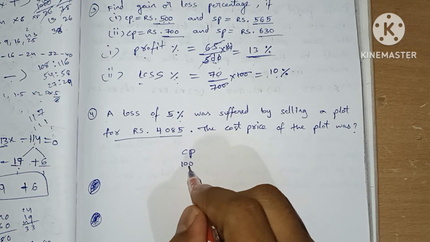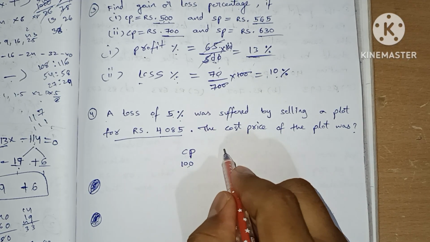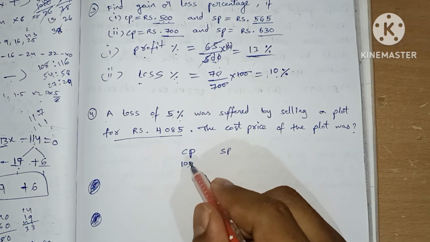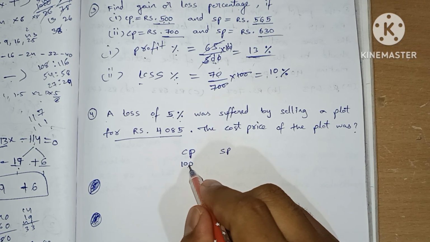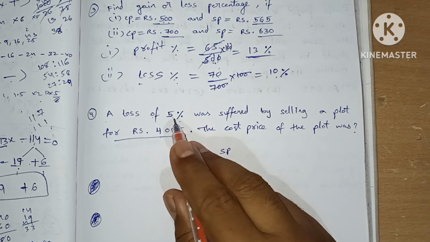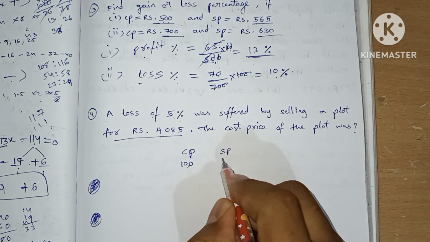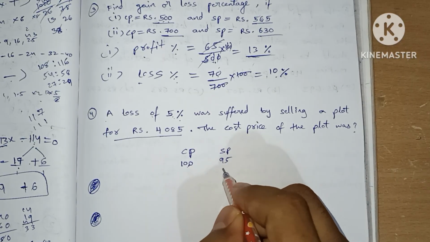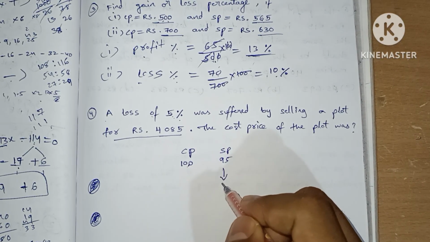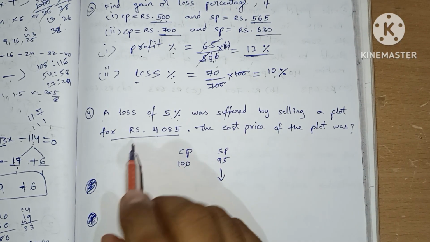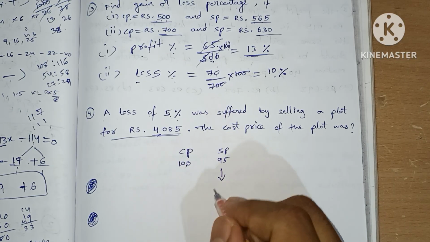Loss means lesser than the cost price. So how much loss? 5% loss. 5% of this is 5. 5 reduced means 95 rupees. At 95 rupees he sells, and it is saying that the selling price is 4085.